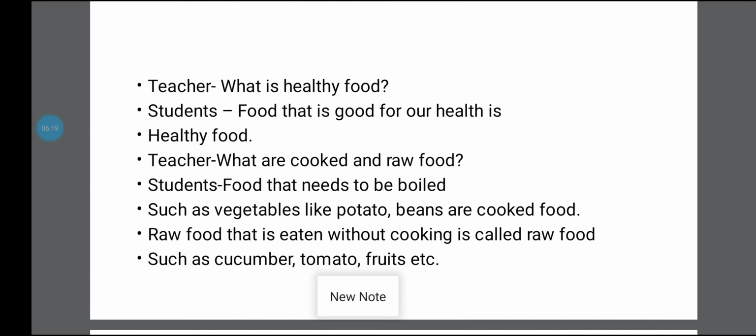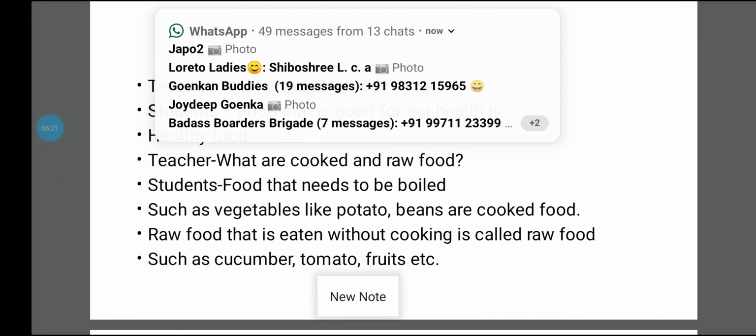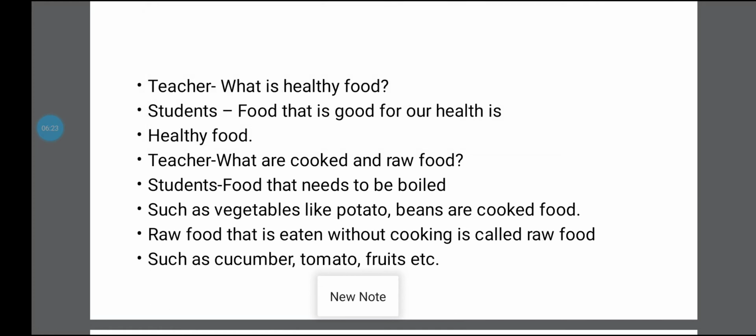Then teacher is asking, what are cooked food and raw food? Students said, food that needs to be boiled, such as vegetables. What vegetables? Like potato, beans are cooked food. The food which is cooked in the kitchen, for which you use water, which you need to boil to be soft, otherwise you cannot eat. Those are called cooked food.